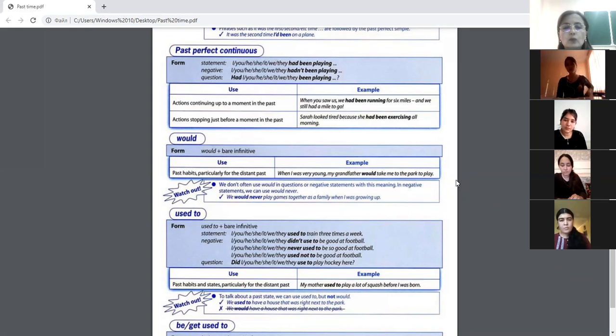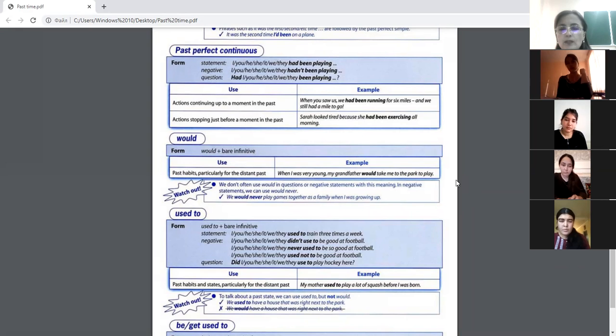Okay, and the next one, let's talk about would here. Would plus bare infinitive. What does it mean, bare infinitive? It means the infinitive without the particle to. Yeah, this is called bare infinitive. For example, past habits, particularly for the distant past, are usually expressed with the help of would.